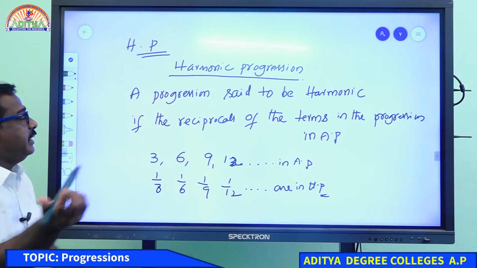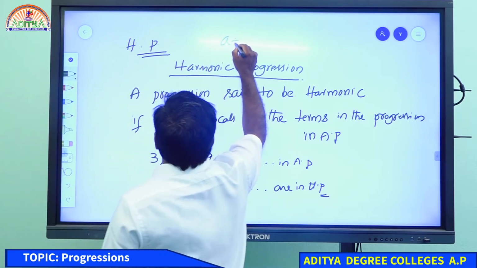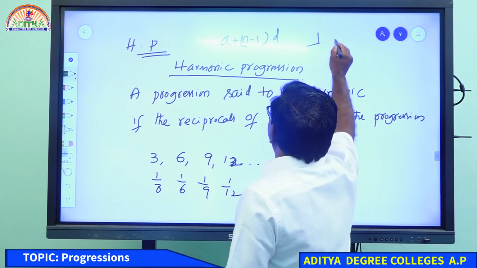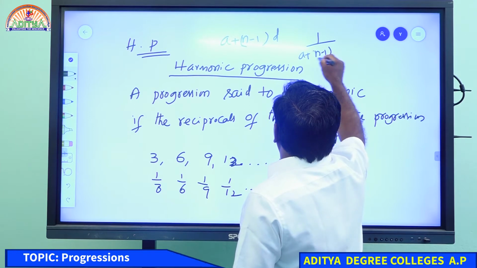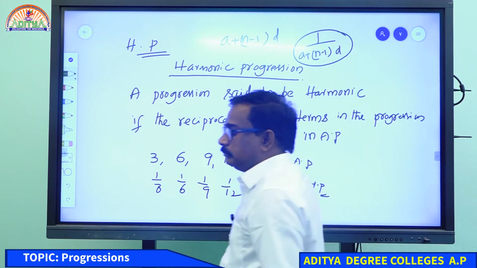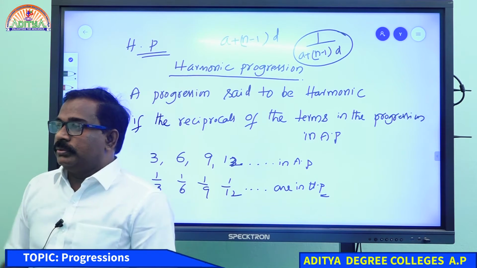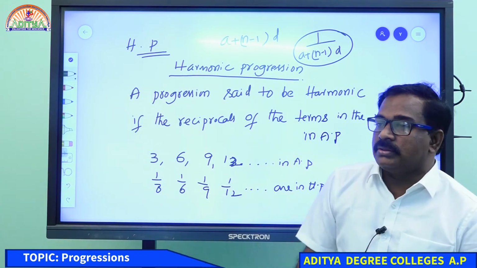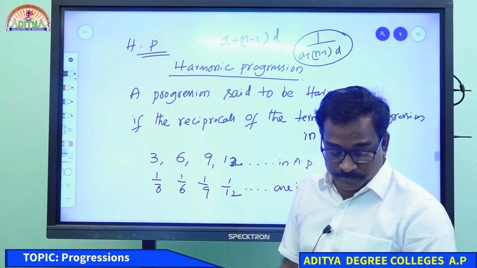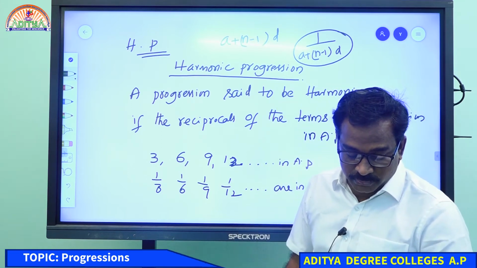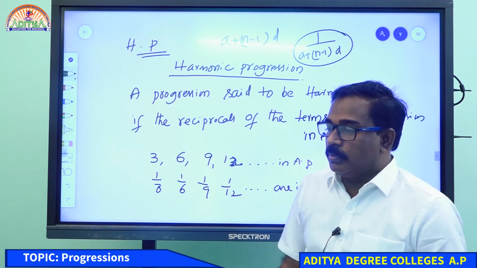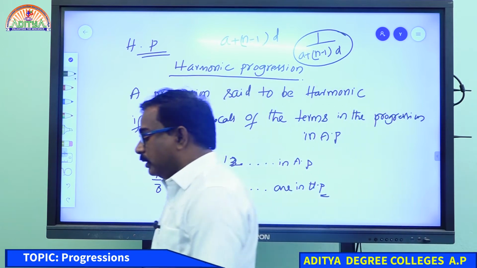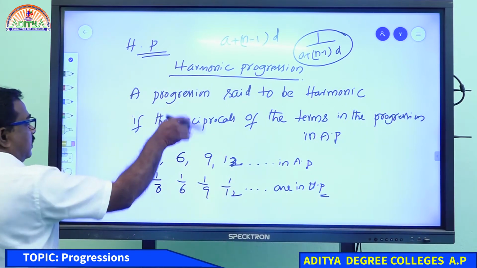So what is the nth term in AP? A plus n minus 1 into D. So what is the nth term in HP? 1 by A plus n minus 1 into D. You just need to find the AP series, and its reciprocals will always be in HP. Here you will get only one formula, one model of sum in competitive exams from progression, that is harmonic mean. That you need to keep in your mind, it's enough. All these are not required.